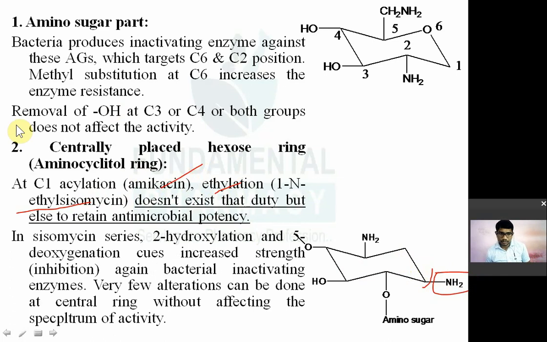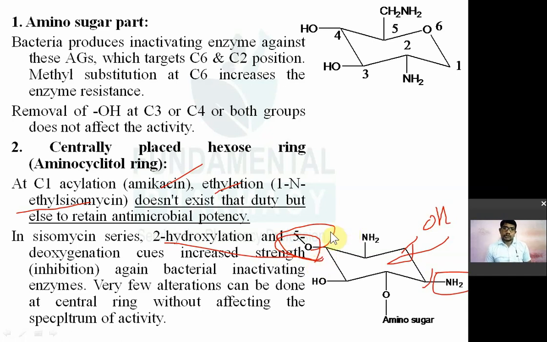Then in the cyclomycin series, 2 hydroxylation and 5 deoxygenation. तो 2 hydroxylation मतलब कहाँ पे, this carbon atom is known as second. 2 hydroxylation and 5 deoxygenation. Deoxygenation मतलब ये ऑक्सीजन रिमूव करना है. 2 hydroxylation and 5 deoxygenation causes increased strength against the bacterial inactivating enzyme. तो मतलब ये कार्बन नंबर 2 के ऊपर क्या है? हाइड्रोक्सिलेशन है. यहाँ पे OH ग्रुप डालना, that is hydroxylation. कार्बन नंबर 2 के ऊपर OH ग्रुप, removal of this oxygen, that is nothing but deoxygenation.